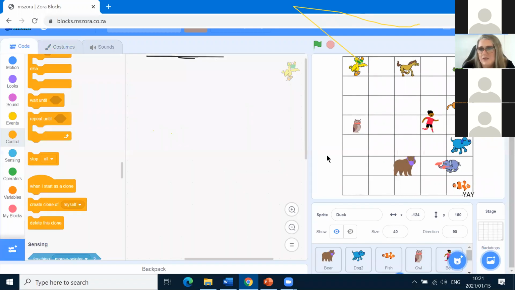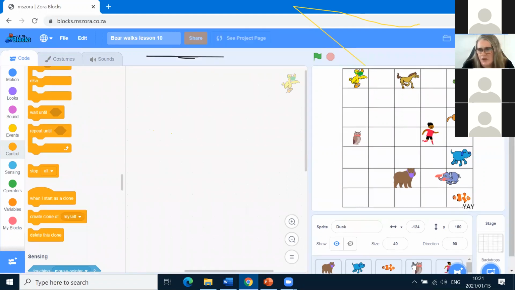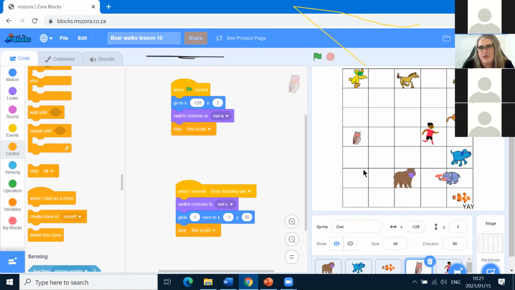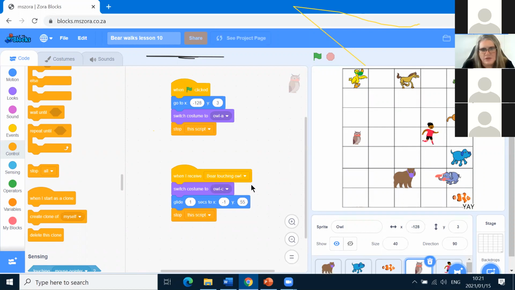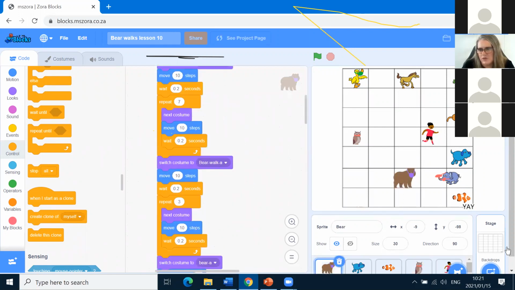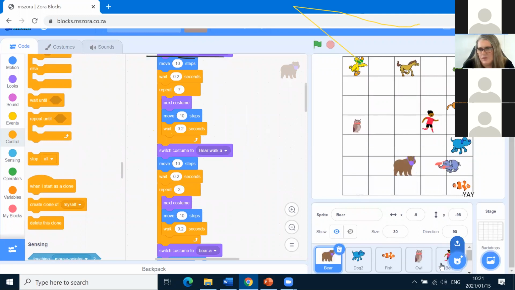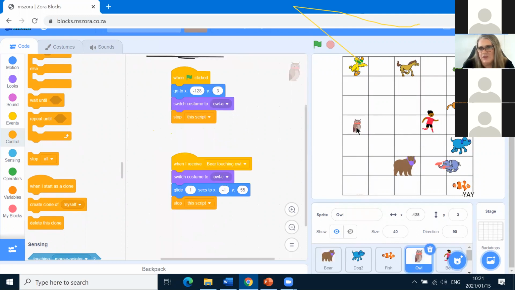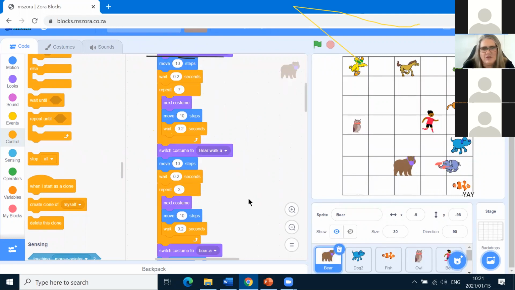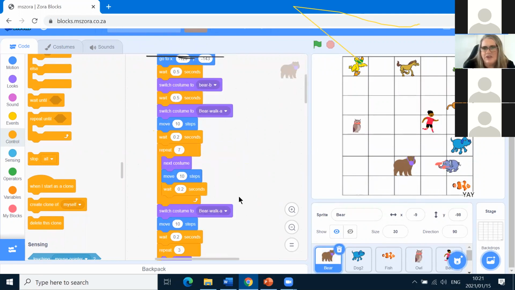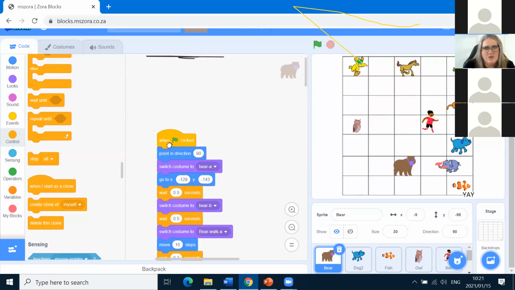We've done that already with Owl in the lesson yesterday. So let's move on to what we were busy with. We were setting up Owl. We made sure Owl goes to the right place, and Bear's going to walk to Owl. Let's go back to Bear's code. Make sure you can see I'm clicking between Bear and Owl's code at the bottom here. You can either click twice on the animals themselves, or you can go to the bottom over here. I'm clicking twice on the animal on the stage, and now I can see Bear's code. We've got all of that already.